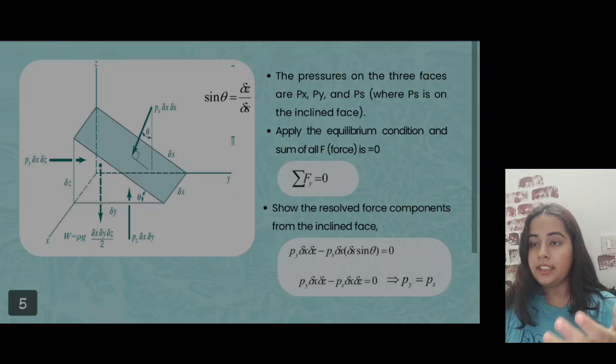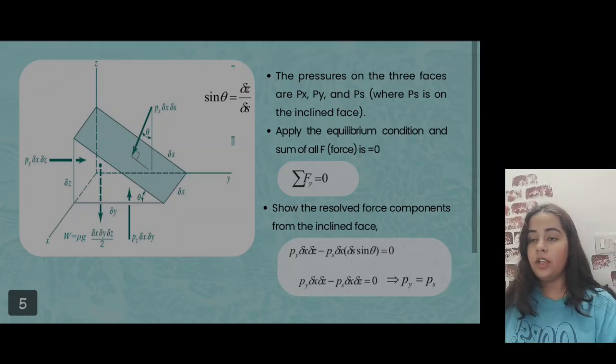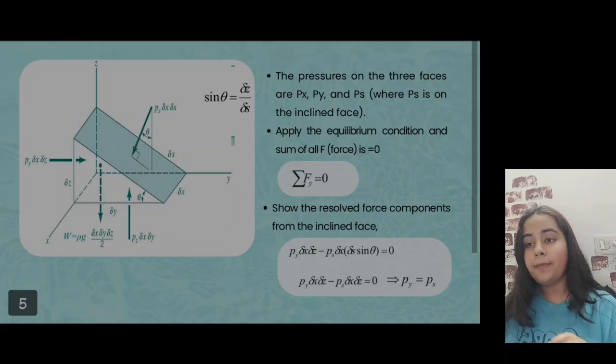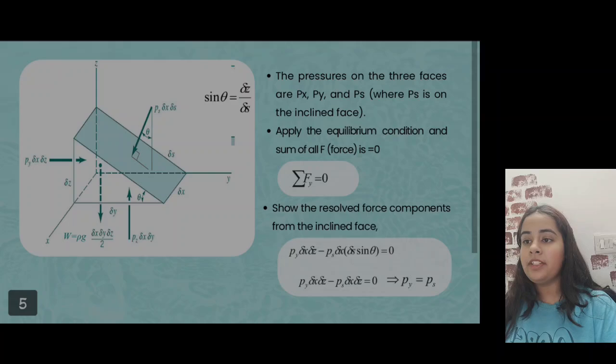Let's consider the forces in the y direction: the sum of forces in the y direction is equal to 0. The pressure force on the left vertical face is py delta x delta z acting to the right. The resultant force component on the inclined face is minus ps delta x delta s sine theta acting to the left. So the equation is py delta x delta z minus ps delta x delta s sine theta is equal to 0.